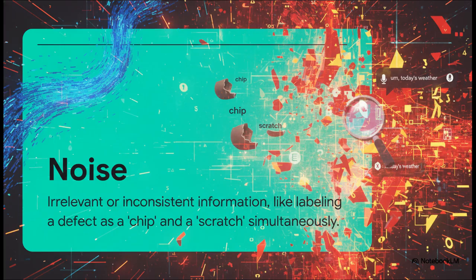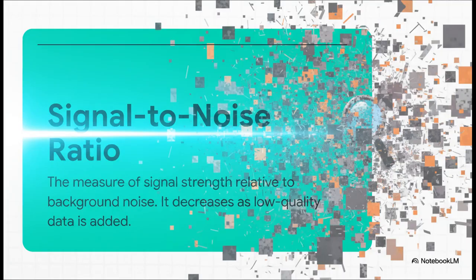Same thing in manufacturing. If one person labels a tiny flaw a chip and someone else calls the exact same thing a scratch, the model is getting conflicting instructions. That's noise. And this brings us to a really key concept, the signal-to-noise ratio. It's just a way of measuring how strong the truth is compared to all the junk.